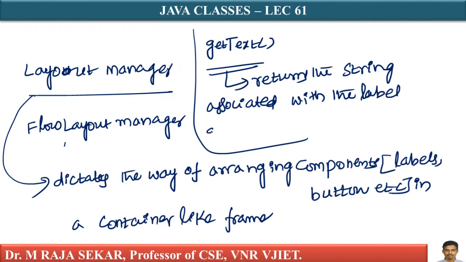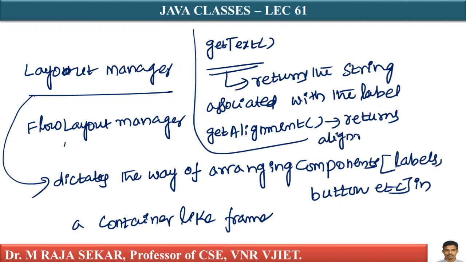getAlignment. A is capital letter. The getAlignment method returns alignment of the label.